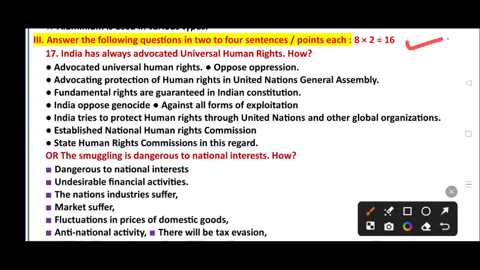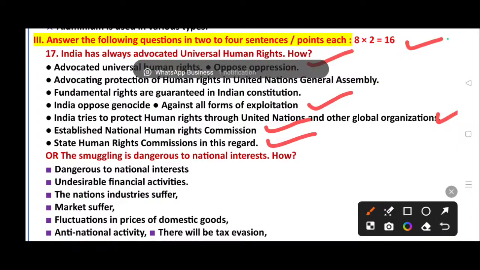Then 17th question: India has always advocated universal human rights. How? India advocated universal human rights and opposes violations. It advocates the protection of human rights in the United Nations General Assembly. Fundamental rights are guaranteed in India's Constitution. India opposes genocide and all forms of exploitation. India tries to protect human rights through the United Nations and other global organizations. It established a National Human Rights Commission and State Human Rights Commissions in this regard.